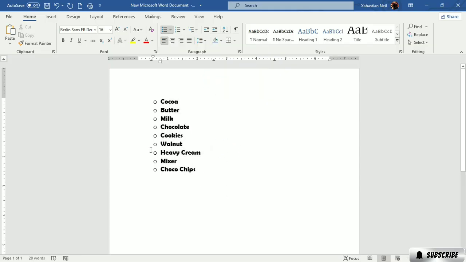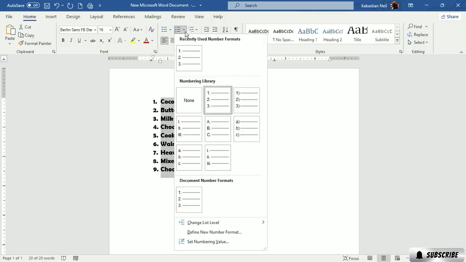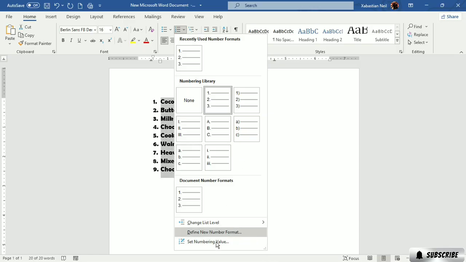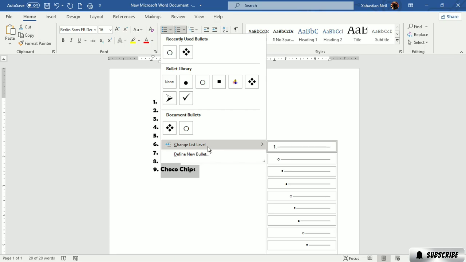Next, what I want to show you is how you can number them. You'll do the same thing. Just go to this number button. If you just press on this, it will do 1, 2, 3, 4, 5, 6. But if you want it to look a bit different, click on this down arrow key and you can see that there are a lot of options to choose from. You can also change list level, define new number format, and set numbering value. It also works on bullets: you can define a new bullet or change list level.